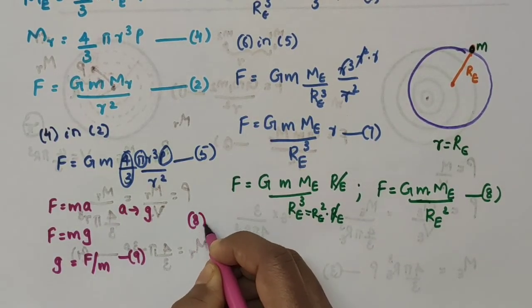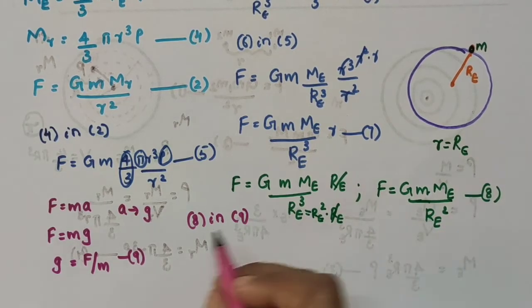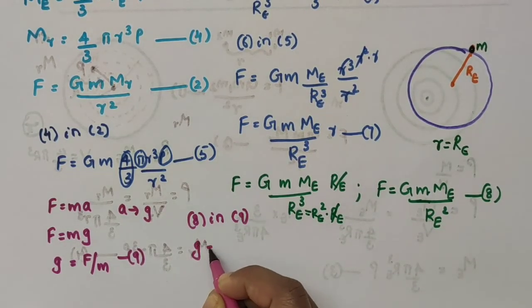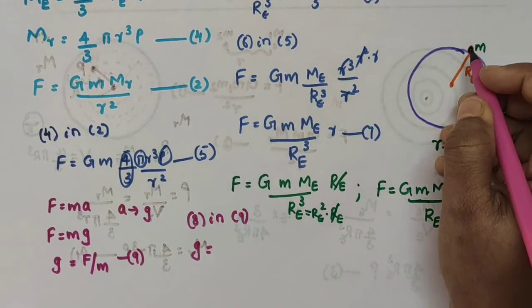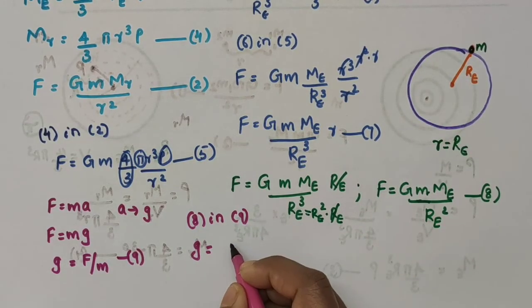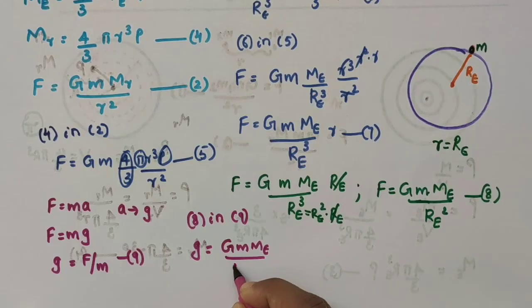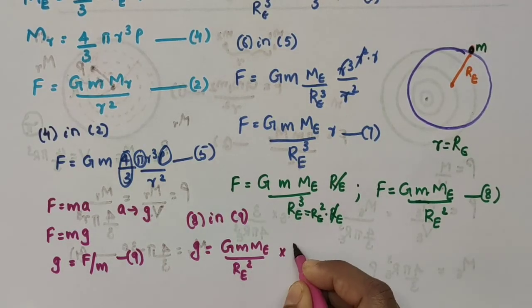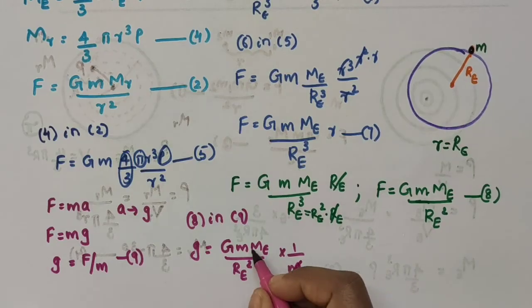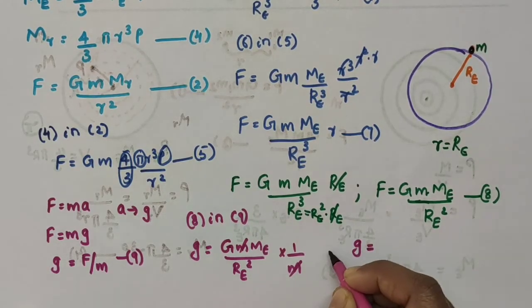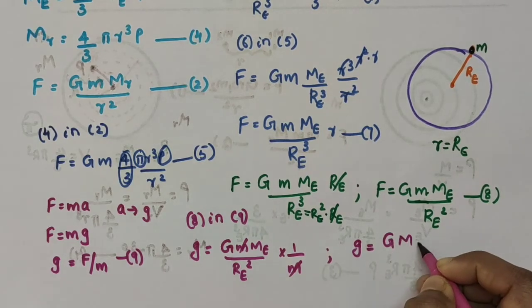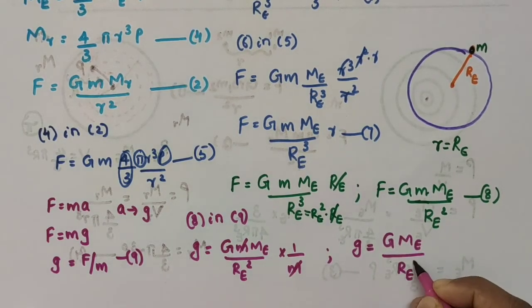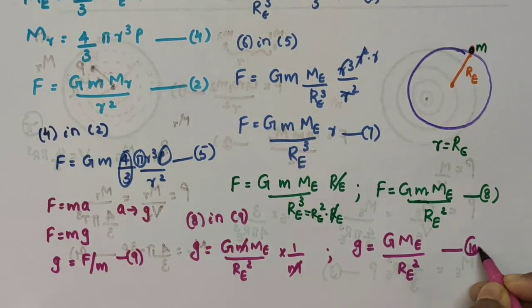Next, I am going to substitute equation number 8 in equation number 9. That is, acceleration due to gravity g when the point mass is on the surface of the earth: g is equal to, what is F? F is equal to G M M_E divided by R_E square, then divided by M. F by M means F into 1 by M. So M cancels. So we are getting g is equal to capital G, mass of the earth, divided by square of the radius of the earth. I am taking this as equation number 10.